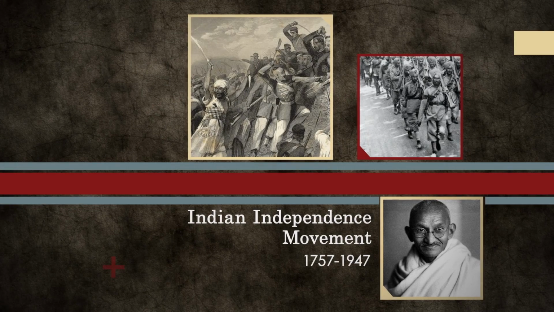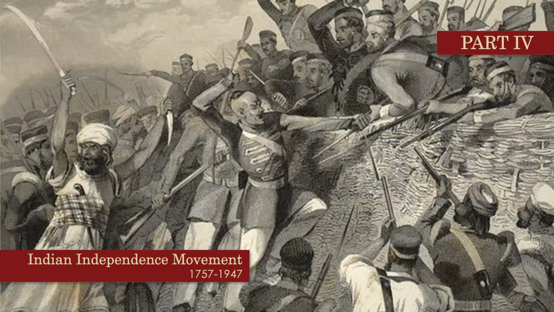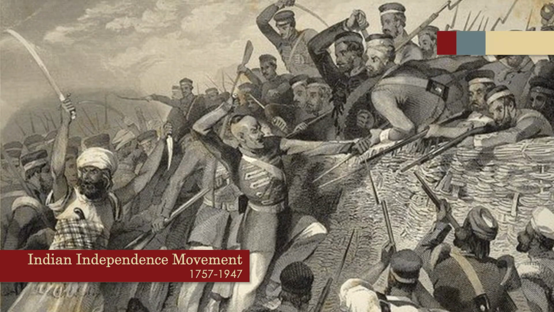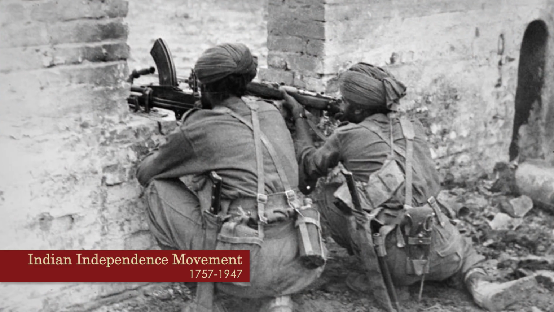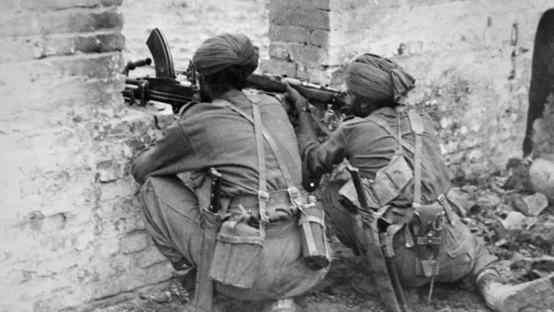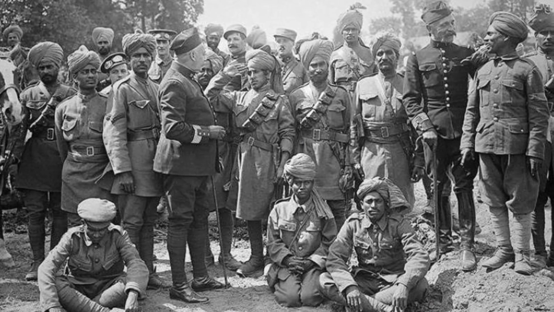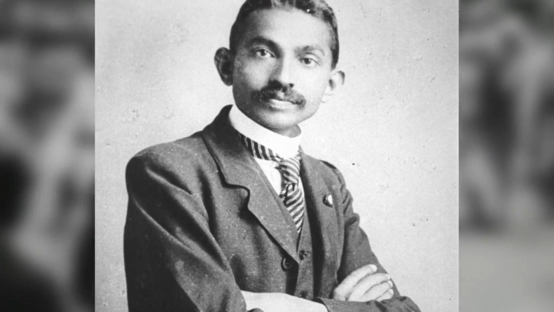The independence movement in India lasted an astounding 190 years. First, revolutionaries had to free themselves from the powerful East India Company, then take on the British Empire. After making massive contributions to the British victories in both world wars, the Indian people were growing increasingly frustrated at their second-class status. By 1920, a lawyer named Mahatma Gandhi had emerged as one of the most influential leaders in the history of the world.